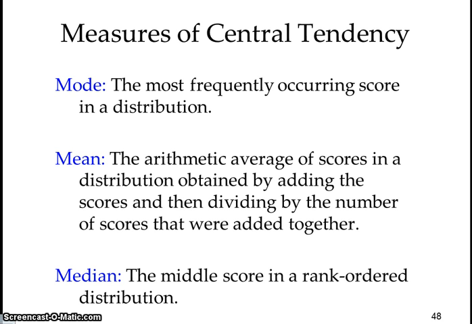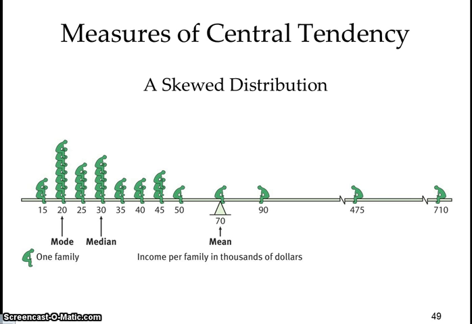So mode, mean, median. Mode is the most frequently occurring number in our scores, in our distribution. Mean is the average, so just add up all your numbers and divide. And then median is just the middle score in a rank ordered system. So median, middle score. Mean is just the average, so however many numbers you add up together, take that and divide it. And then mode is the most frequently occurring.